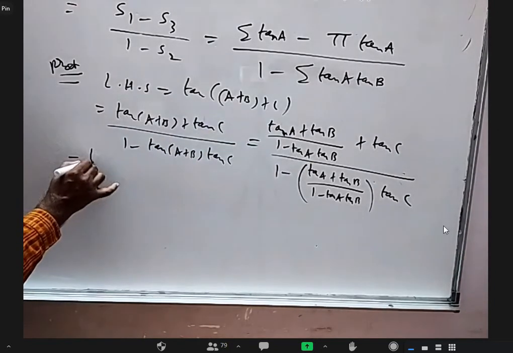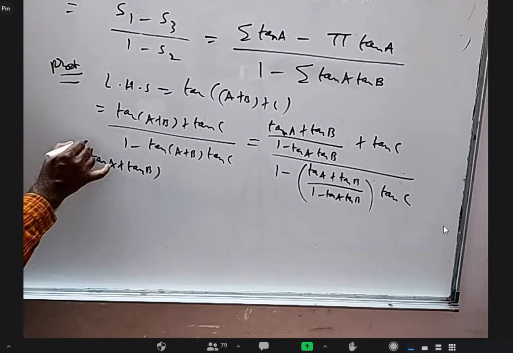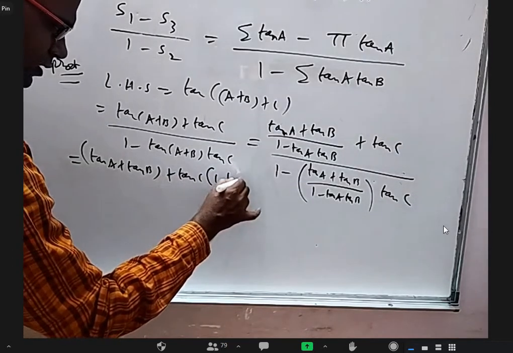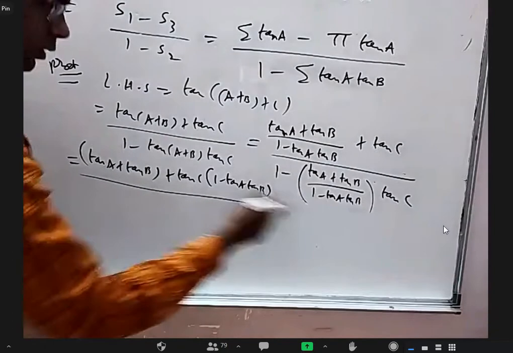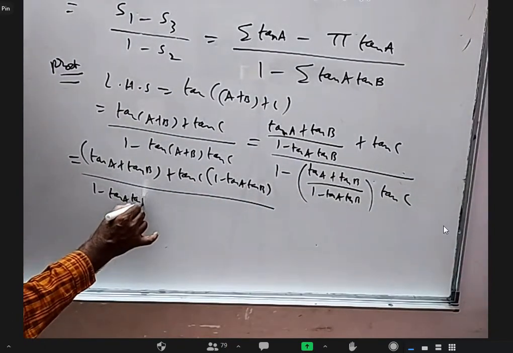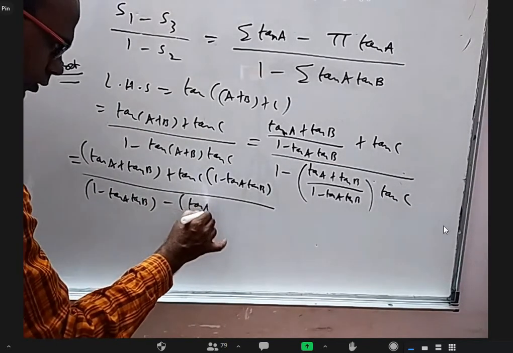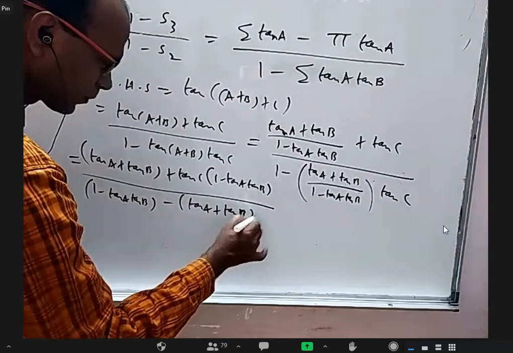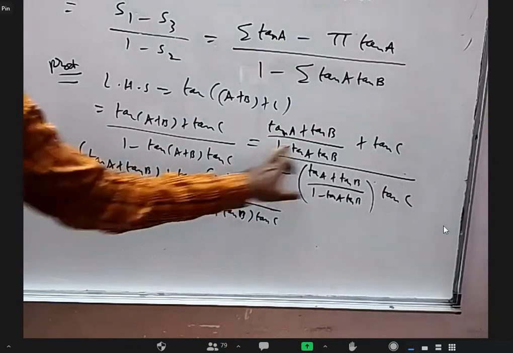When I simplify this, tan A plus tan B plus tan C into 1 minus tan A tan B. Right? Bring it here: 1 minus tan A tan B minus tan A plus tan B into tan C. Actually, this should come in the denominator.